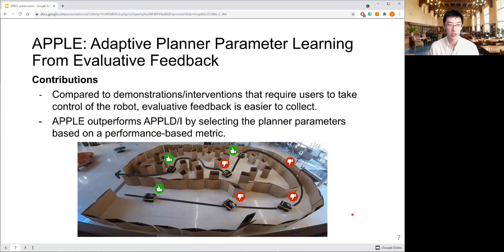So how is AppleE different from previous work in this line? First, of course, we use evaluative feedback. Compared to demonstration or intervention that requires humans to directly control the robot, collecting feedback doesn't need them to have the knowledge of driving a robot, and as a result, it's much easier to collect. And then in the results, we will show why AppleE is outperforming AppleD and AppleI.